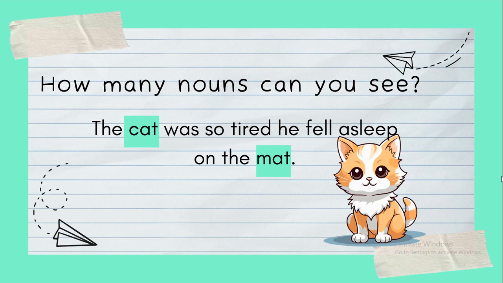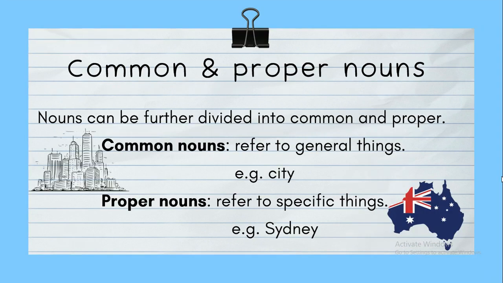Cat is a subject and also a noun, and mat is a thing. So both of them play the role of a noun. Because we are saying that the cat was tired and is sleeping on the mat. So as subject and object, both things are working together as nouns.